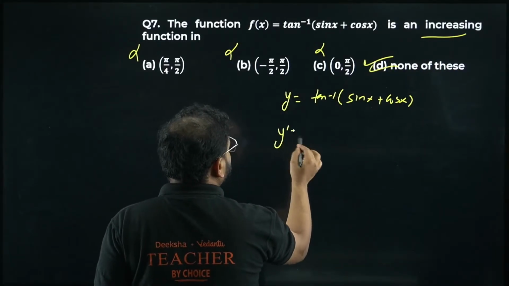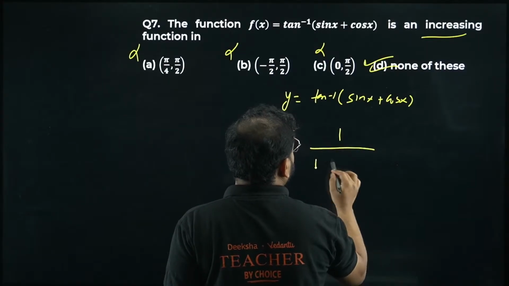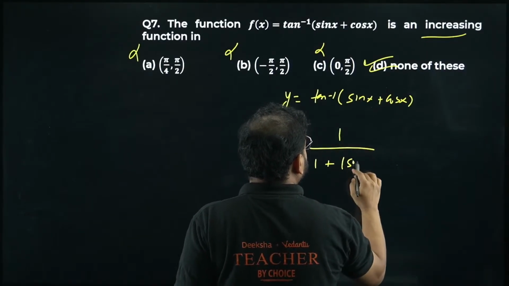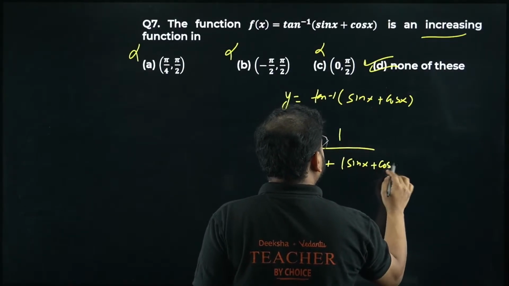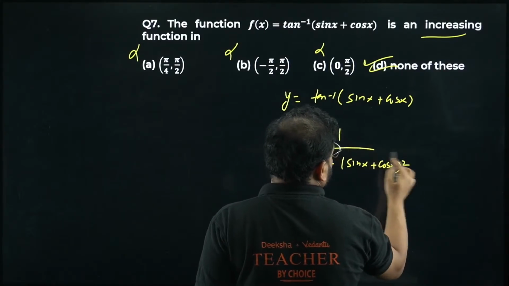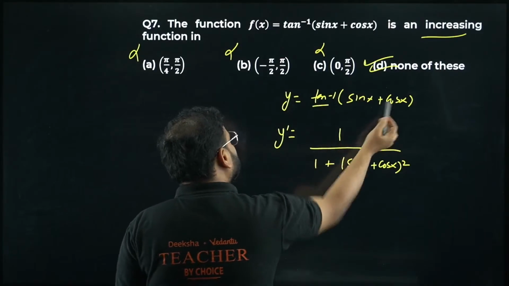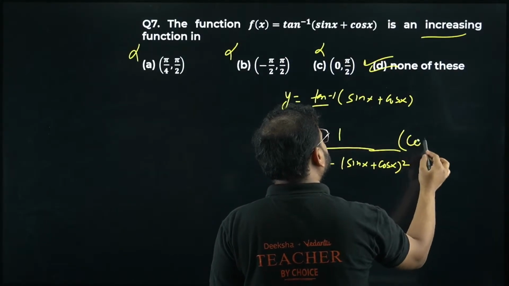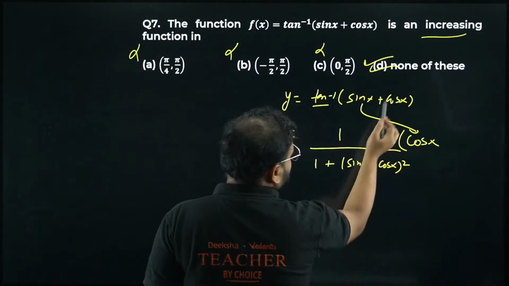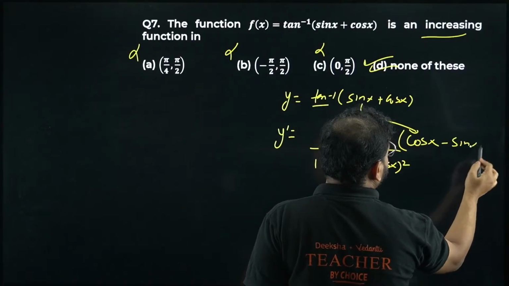Now I get y dash equals 1 upon 1 plus whatever is over here, square of that. So 1 upon 1 plus (sin x plus cos x) the whole square. Is the derivative part over? No. I have to apply the chain rule. I did it for tan inverse, I have to do it for the bracket also. Sin will become cos after derivative, and cos will become minus sin.